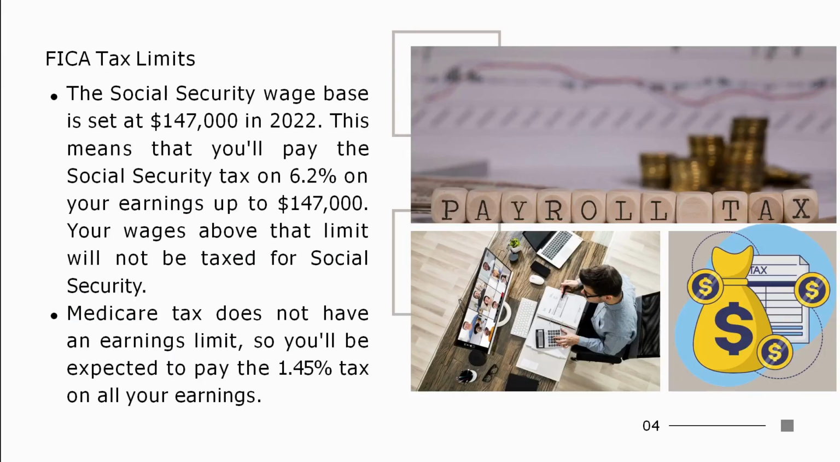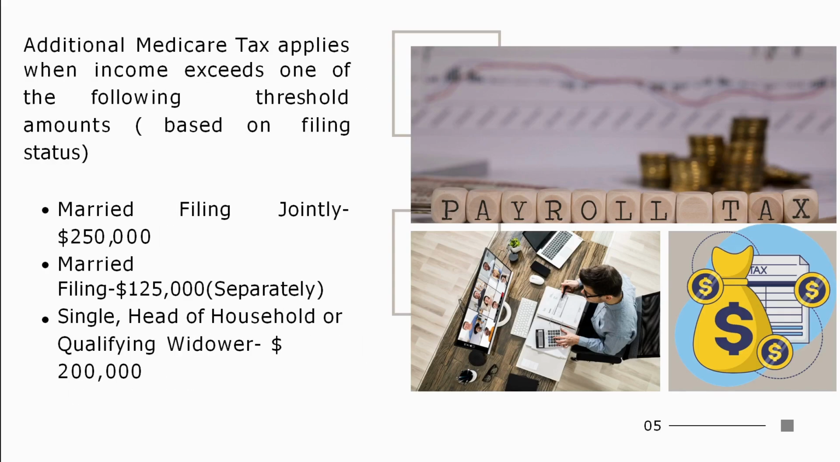Now let's understand how it is applied and what the limit is. The Social Security wage base is set at $147,000 in 2022. This means you will pay the Social Security tax of 6.2% on your earnings up to $147,000. On any wages over and above it, we are not going to pay Social Security tax. However, Medicare tax doesn't have any limit. You are expected to pay 1.45% tax on your entire earnings.